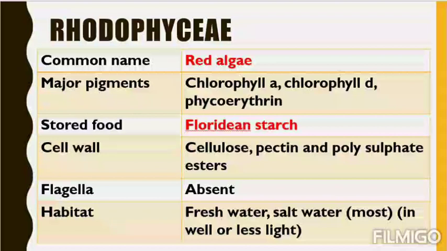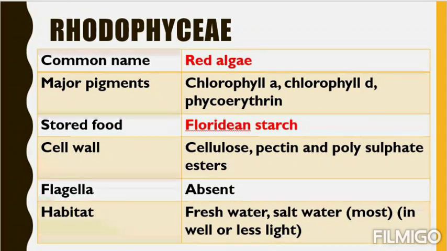Students, this is very important in terms of your medical entrance. This question is very important. Rhodophyceae store their food in the form of floridean starch. The cell wall possesses cellulose, pectin and polysulfate esters. You can also remember cellulose or pectin. Flagella are absent. Their habitat is freshwater or saltwater. Mostly they are present in saltwater.